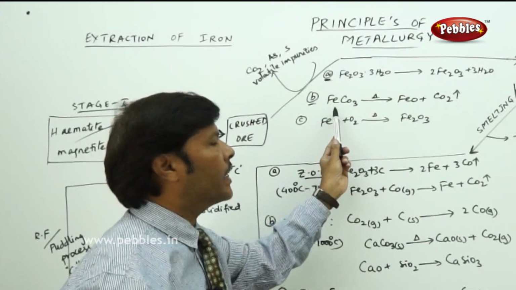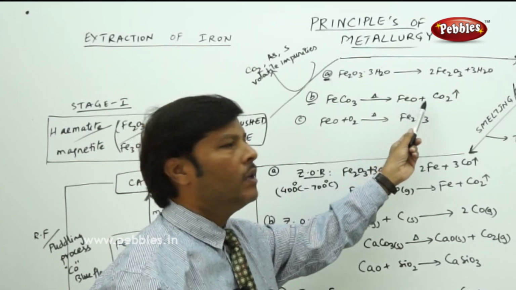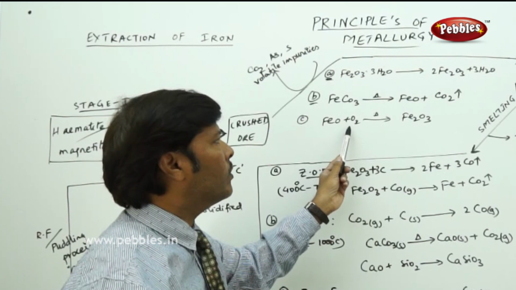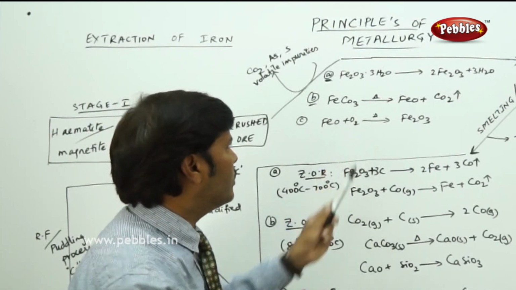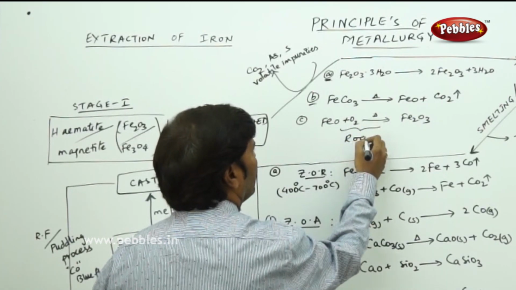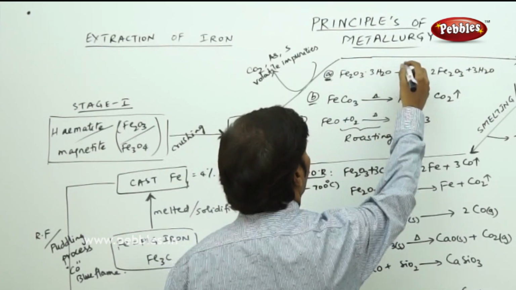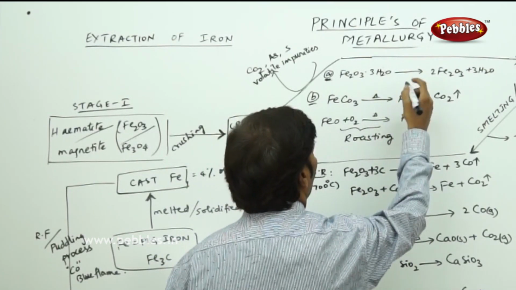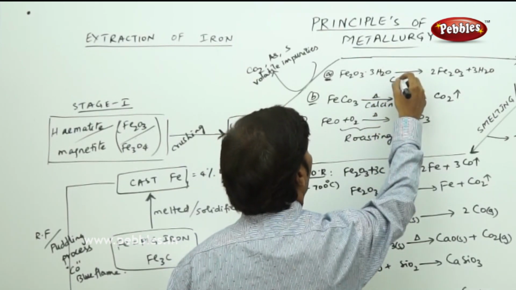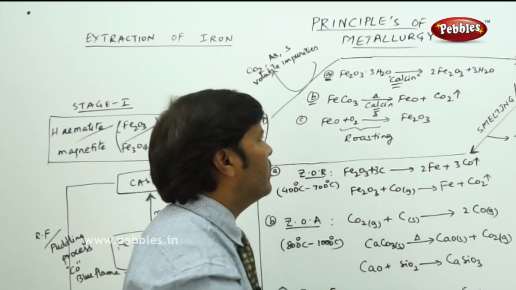Similarly, in the second reaction, reaction B, the carbonate mineral ore is converted to ferrous oxide and carbon dioxide. In the last reaction we are passing oxygen, so that is roasting. The first two reactions are calcination, and the last one is roasting.